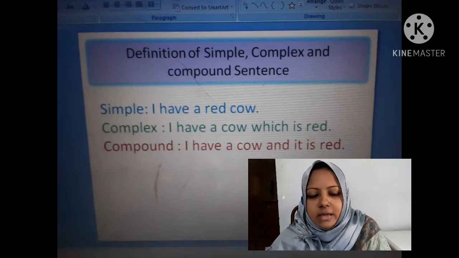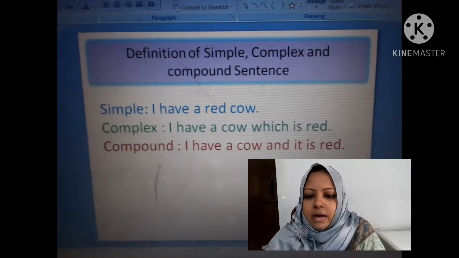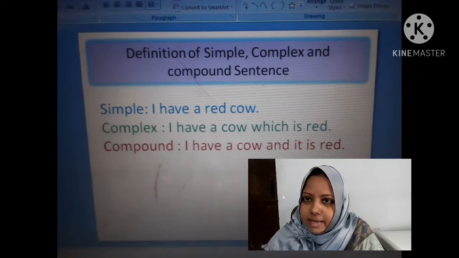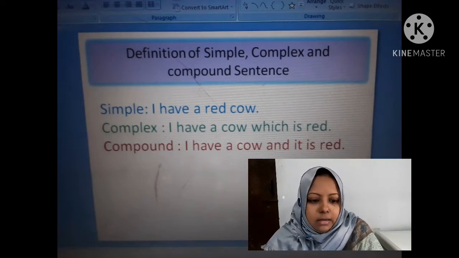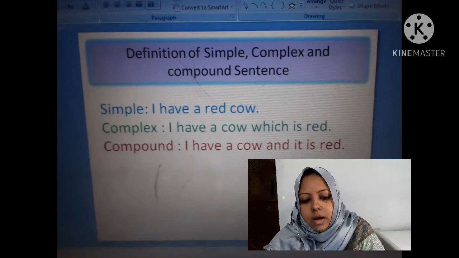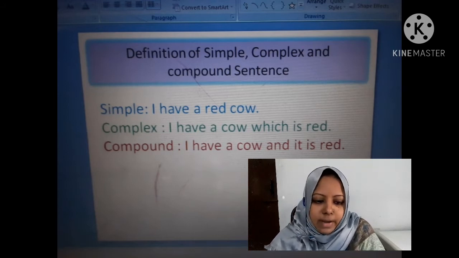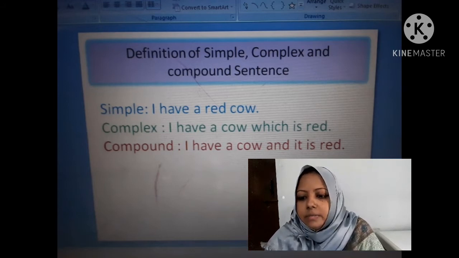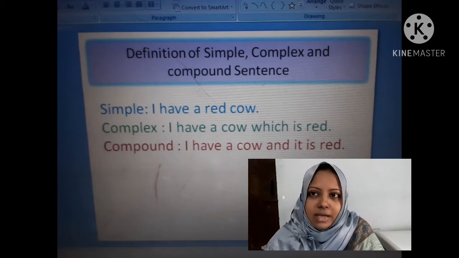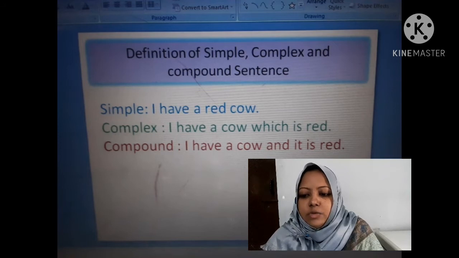You know that structurally there are three kinds of sentence: simple, complex and compound. Today our discussion will be on complex to simple. How to change a sentence from complex to simple.